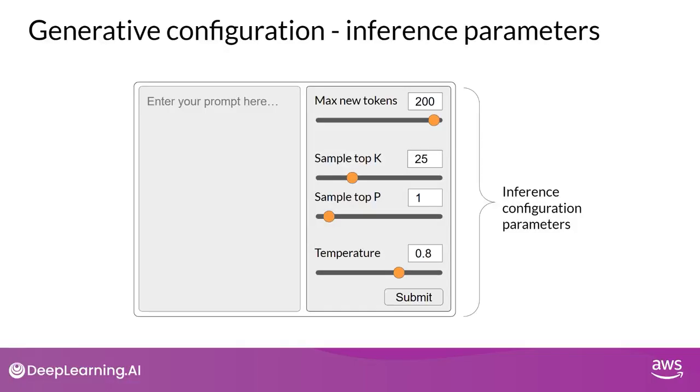Note that these are different than the training parameters, which are learned during training time. Instead, these configuration parameters are invoked at inference time and give you control over things like the maximum number of tokens in the completion and how creative the output is.